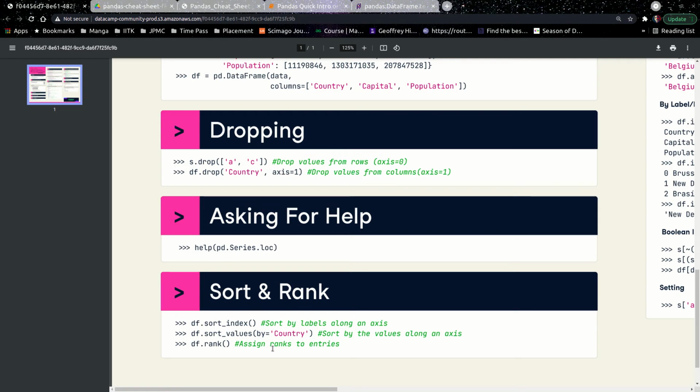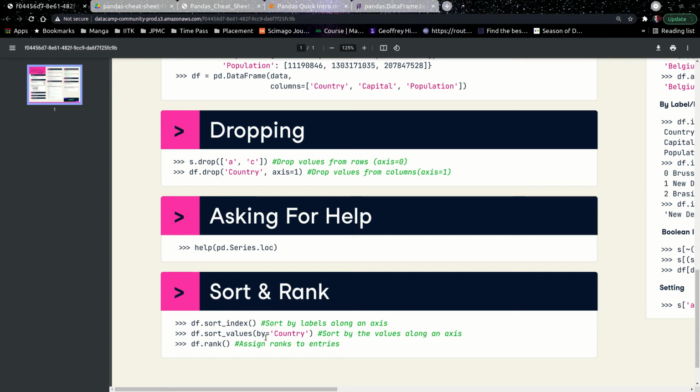Sorting and ranking, this is a very important feature. Now you can sort by different columns or rows. So sort index, what does it do? It sorts by labels along an axis. It just sorts by normal sorting like 0, 1, 2, which you have as labels. If I compare this with the CSV, I have these labels, so it will just perform a normal sorting as the data has been imported currently.